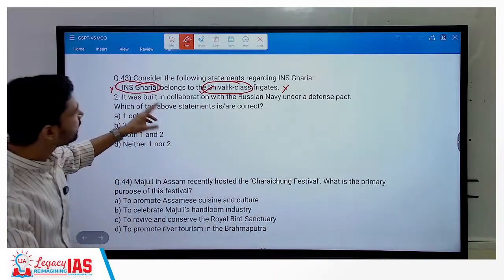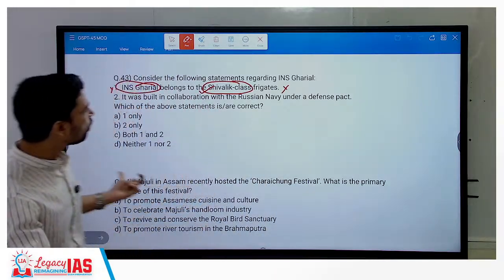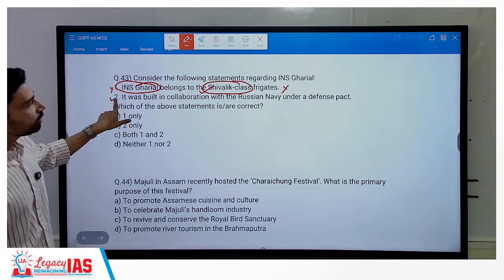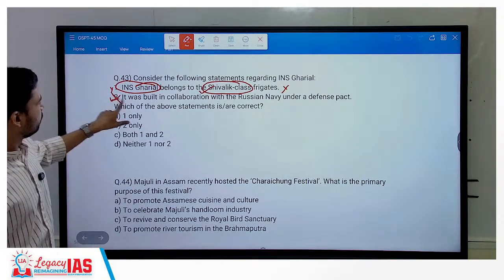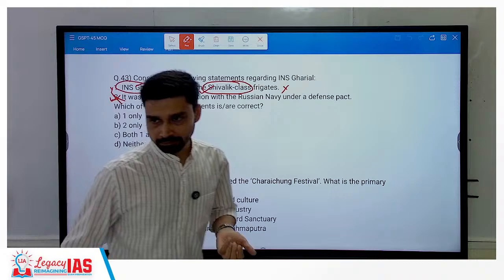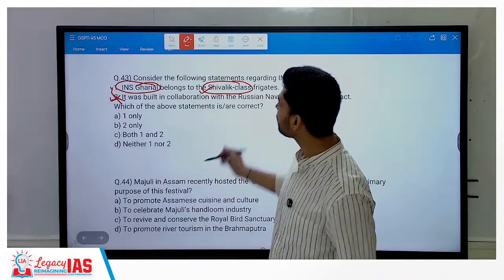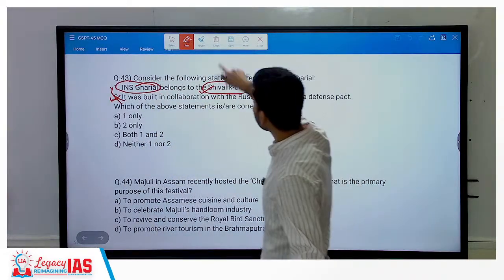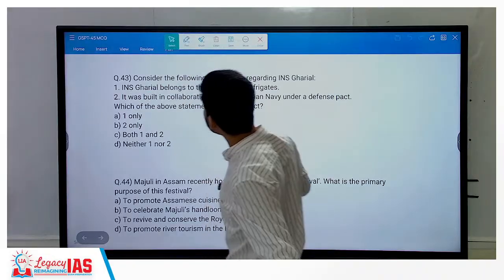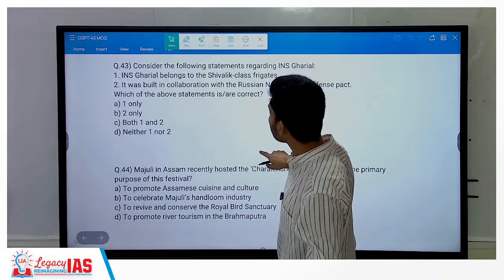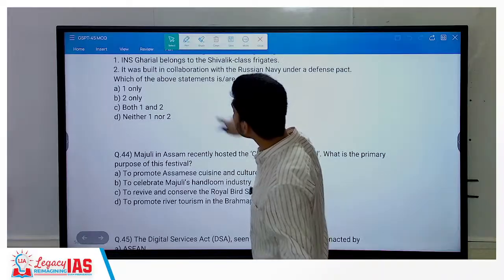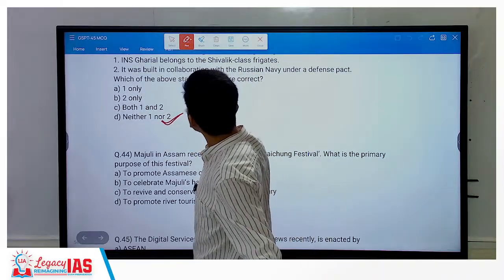So it is incorrect. It is not a frigate. It is a kind of amphibious war vessel. Built in collaboration with Russian Navy? No. Okay. It is indigenously developed. Hindustan Shipyard Limited, they have constructed it indigenously. So what is the correct option? D. Neither 1 nor 2.